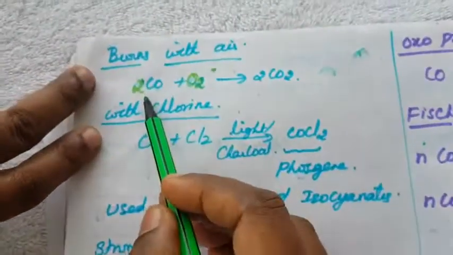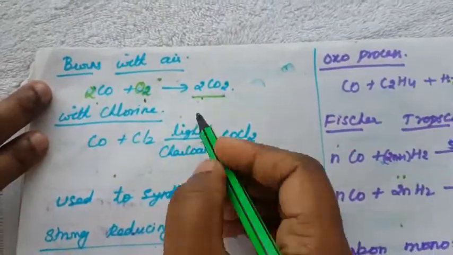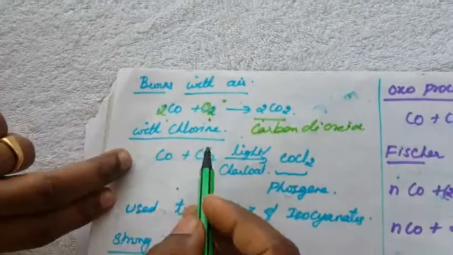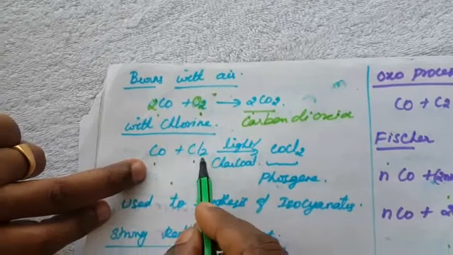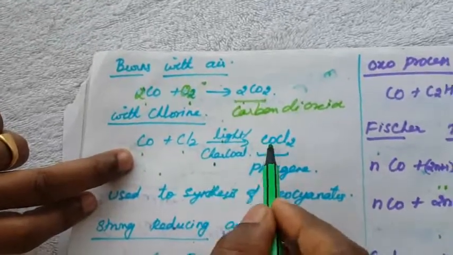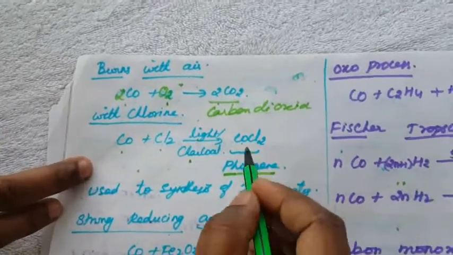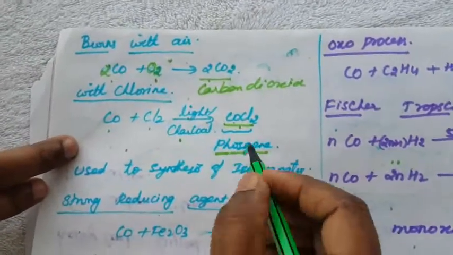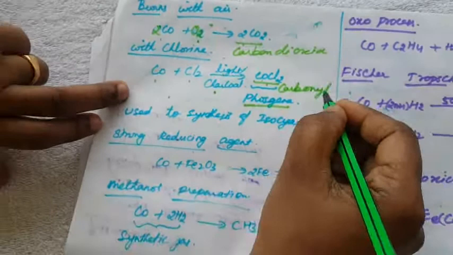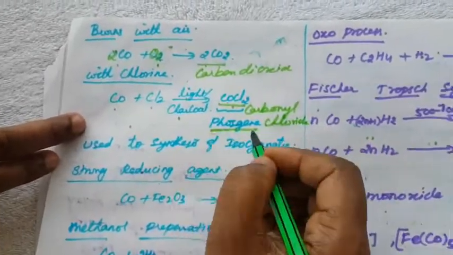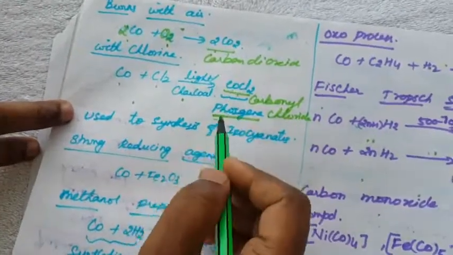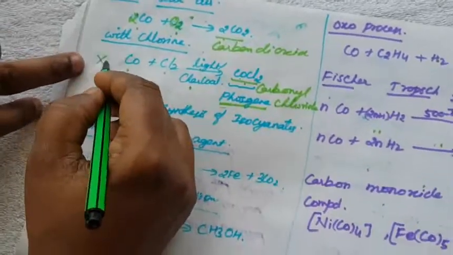Now the chemical properties. First, it burns with oxygen: carbon monoxide burns with oxygen to form carbon dioxide, CO2. Again, it reacts with chlorine under light, in the presence of charcoal, to form COCl2, a poisonous gas. The other name of this COCl2 is carbonyl chloride, also called phosgene. It is used to synthesize isocyanate, so cyanate compounds are prepared from phosgene. This is another important reaction, with chlorine.